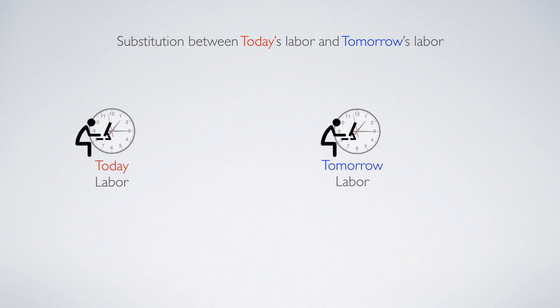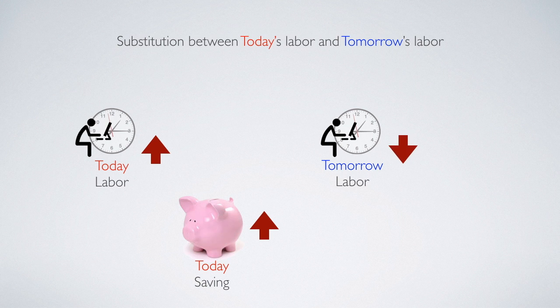Another intertemporal substitution effect we can consider would be the substitution between today's labor and tomorrow's labor. The story works out this way. The household can consider increasing today's labor so that the household can earn more money to save. When household can earn more money to save, then tomorrow the household does not have to work so hard in order to earn that equivalent amount of money. So it would create a trade-off between today's labor and tomorrow's labor, which means household can always decide to work harder today so that he can work less tomorrow.